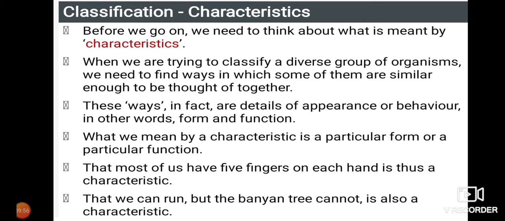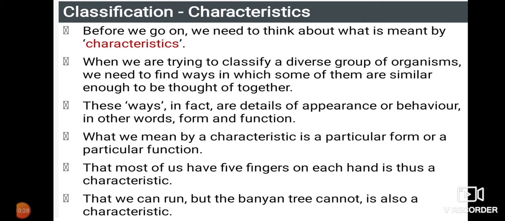Before we move on to the next thing, we must think about what we mean by characteristics. Characteristics are nothing but certain features which are possessed by organisms. A characteristic is a particular form or a particular function. So a particular function in any organism will become a characteristic of that organism. That most of us have 5 fingers on each hand is thus a characteristic, isn't it? The 5 fingers which we have are a characteristic.